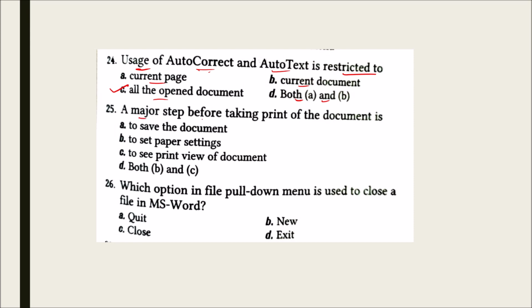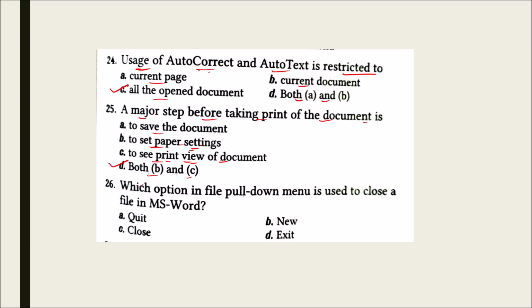A major step before taking print of the document is to save the document, to set paper settings, to see print view of the document, both B and C. And the correct option is both B and C, to set paper settings and to see print view of document.